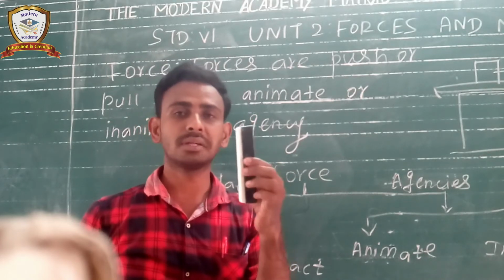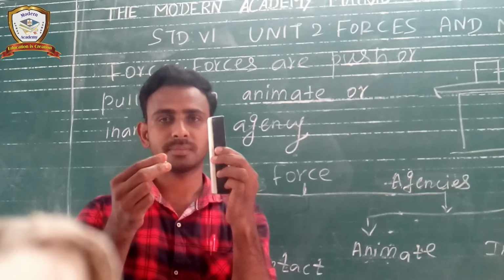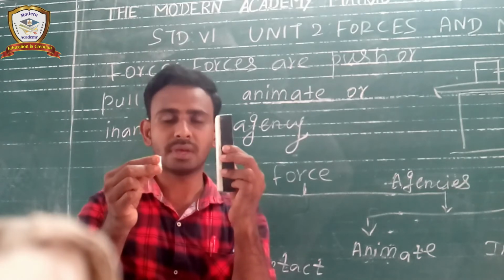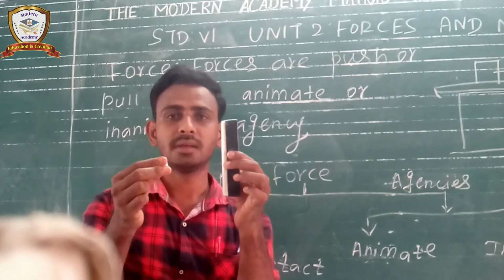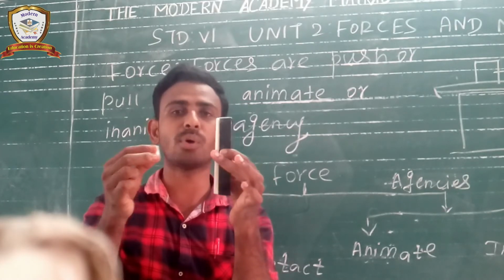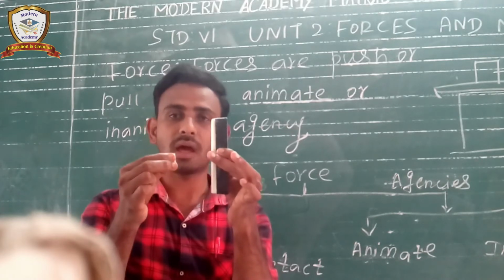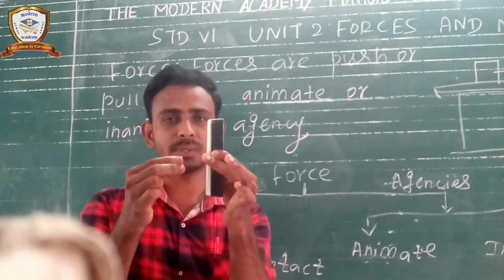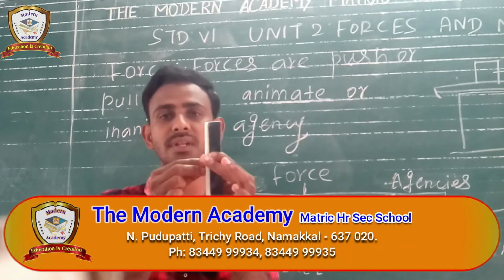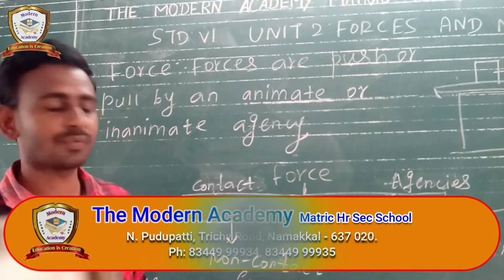Magnetism means, consider this is one magnet and this is another magnet. Just move them near, automatically both magnets will touch. Okay, here we are not applying any external touch, right? Because this is north pole and this is south pole, means automatically both are attractive. We won't give any external force, right? Just move this to this, automatically both the magnets will touch, or both magnets will attract. Okay, so these are the two different examples for non-contact force.